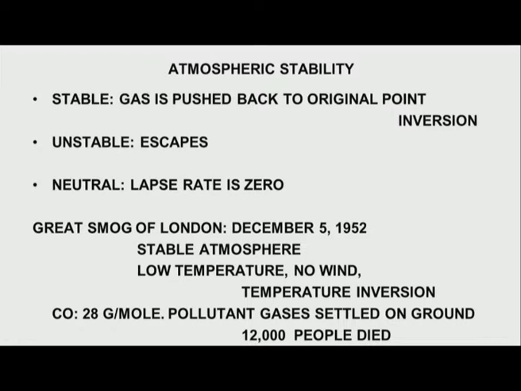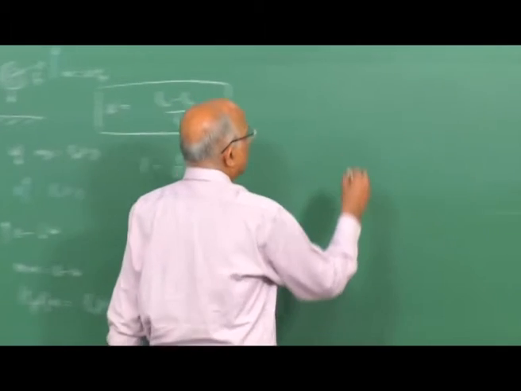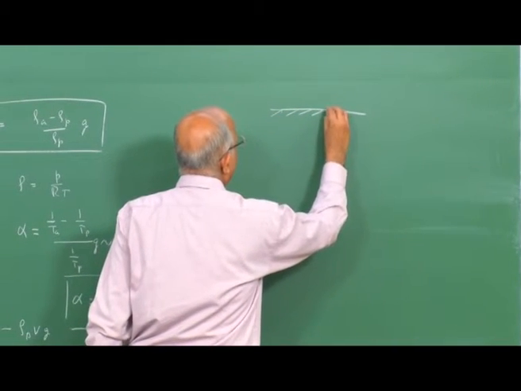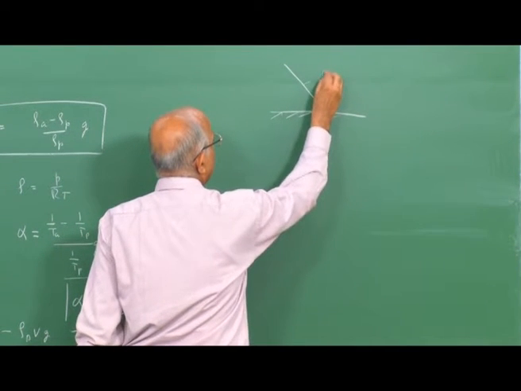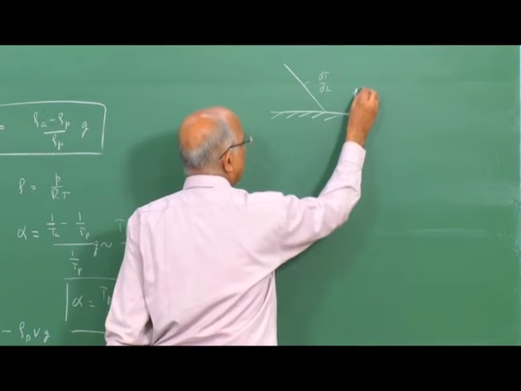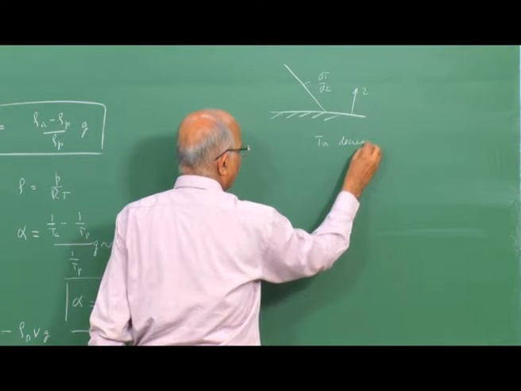Therefore, let us take one more look at it. We talked in terms of this parcel of gas being pushed up or pushed down. Let us take a look at this particular problem. First, we analyze it. Supposing we have the surface of the earth, I have the temperature gradient, which is, let us say, negative, dT by dz is negative. That means, as I move up in the z direction, Ta, temperature of air, decreases.